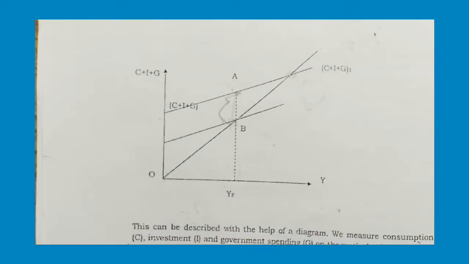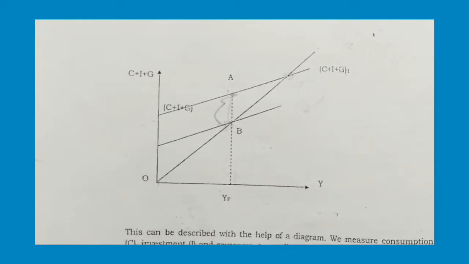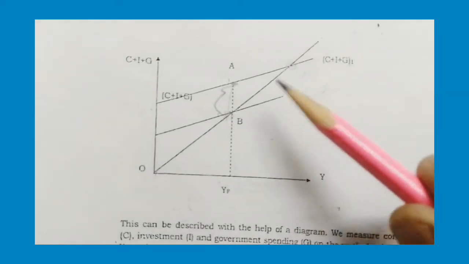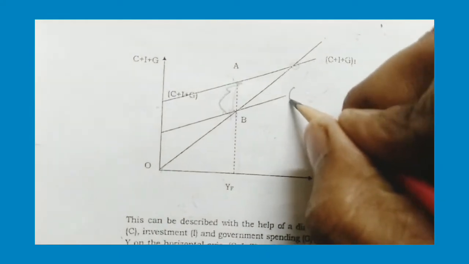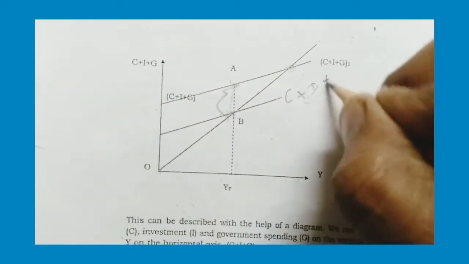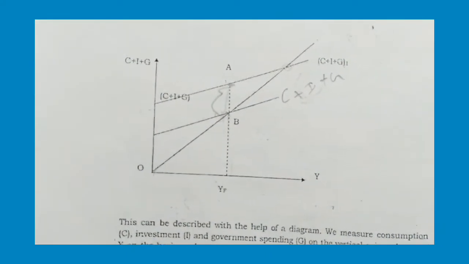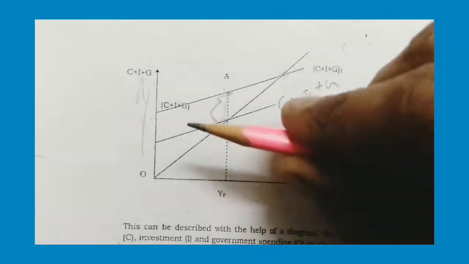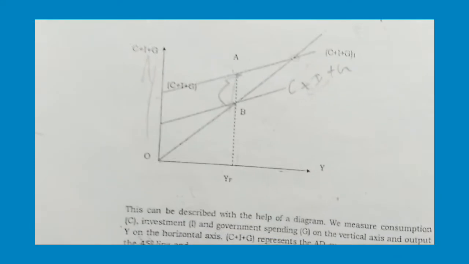We measure consumption C, investment I, government expenditure G. Here C plus I plus G is on the vertical axis, and output and income on the horizontal axis.